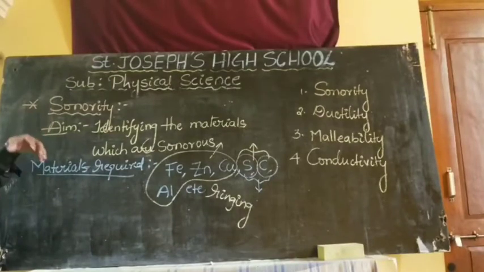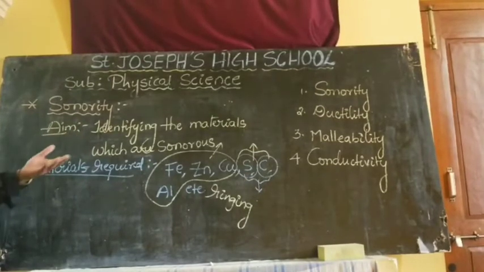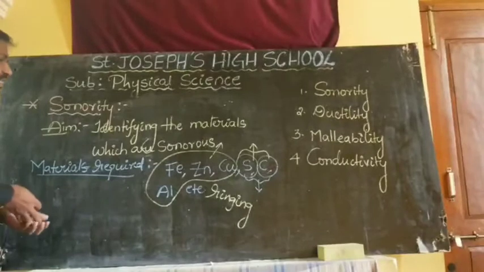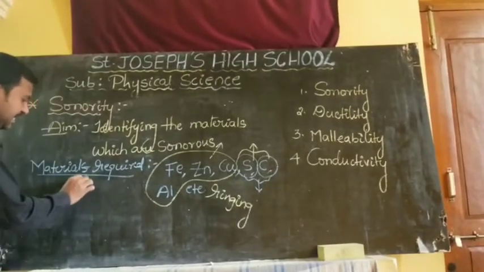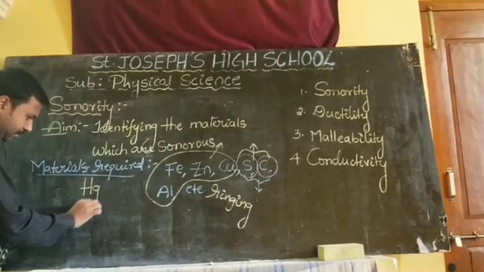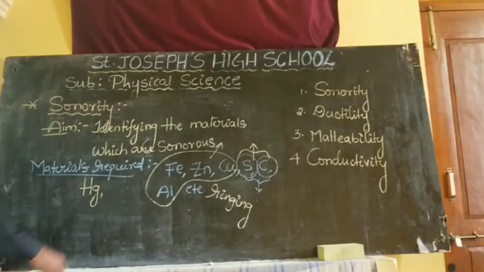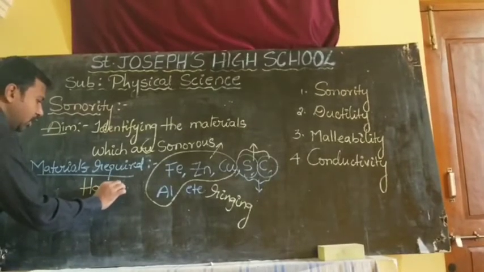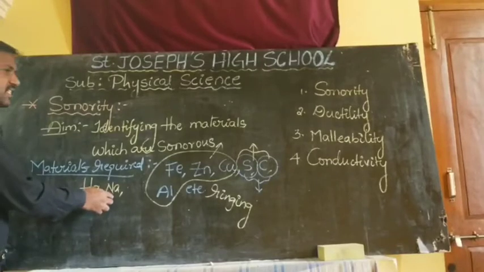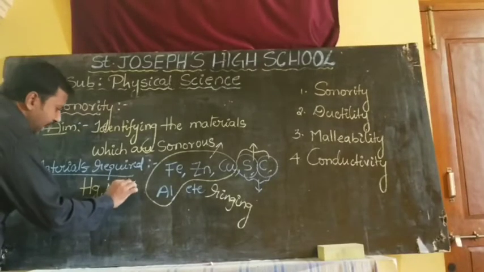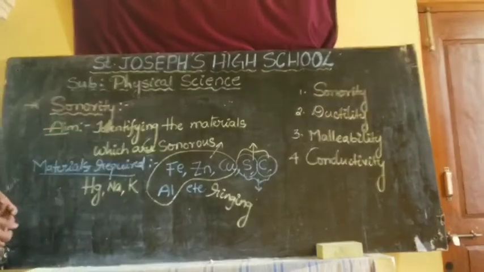Sir, do all metals give the ringing sound? No. Some metals are exceptions: mercury, which is liquid in nature, and sodium, which is solid but very soft, and potassium, also solid but soft.